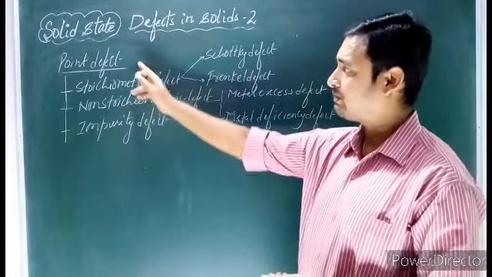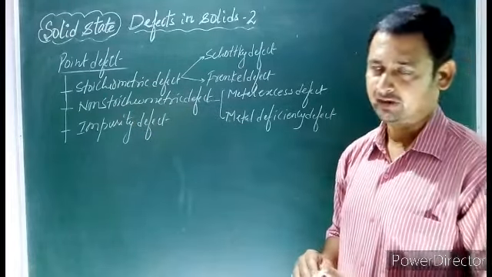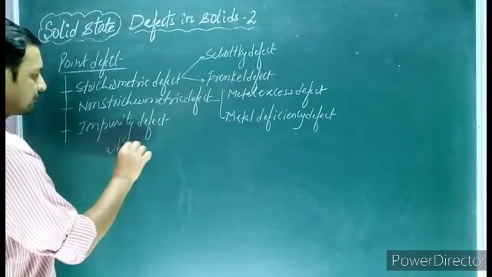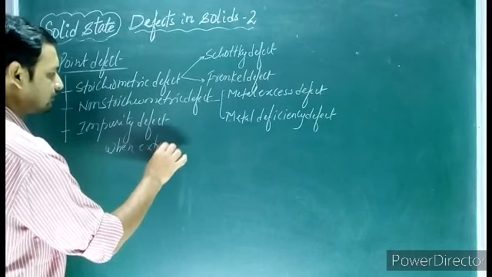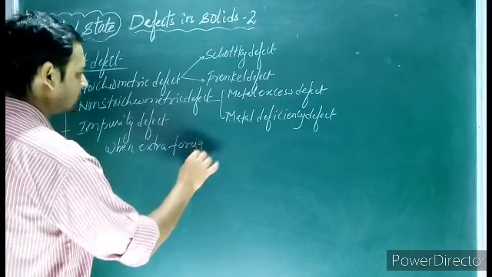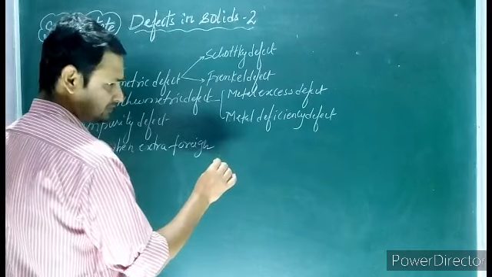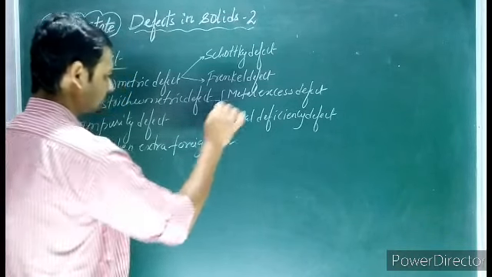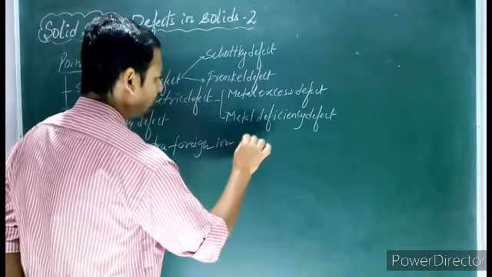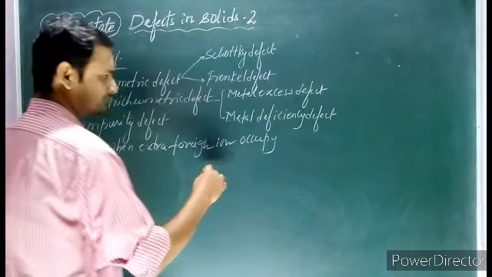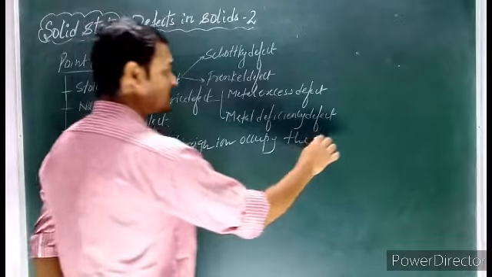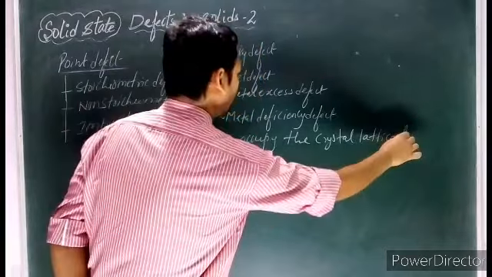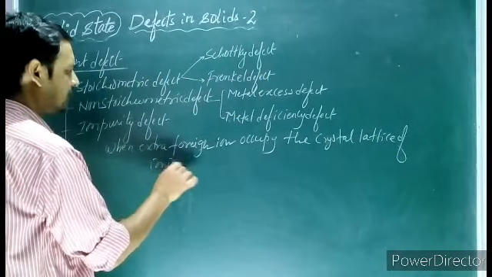Now we are going to discuss the third type of point defect, that is impurity defect. What happens when an extra foreign ion occupies the crystal lattice of an ionic compound?